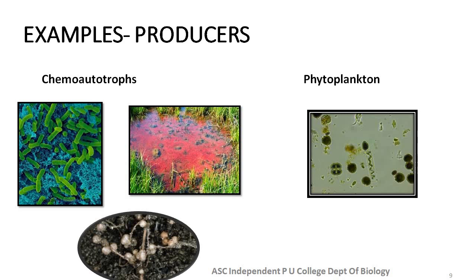Another example for producers, especially when it comes to aquatic ecosystems, are the phytoplanktons. The term phyto stands for plant and planktons means wanderers, that is, those who drift or move. They live in aquatic environments, in both fresh as well as marine waters. Phytoplanktons include dinoflagellates, bacteria, protists, green algae, etc. They provide food for a wide range of aquatic creatures like shrimps, snails, jellyfishes, etc.